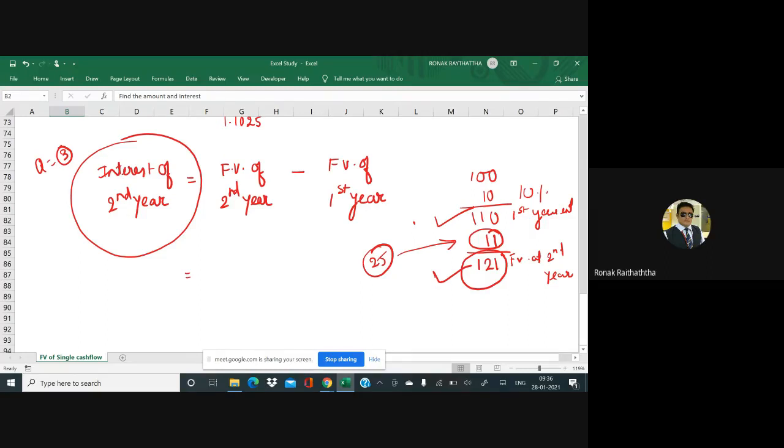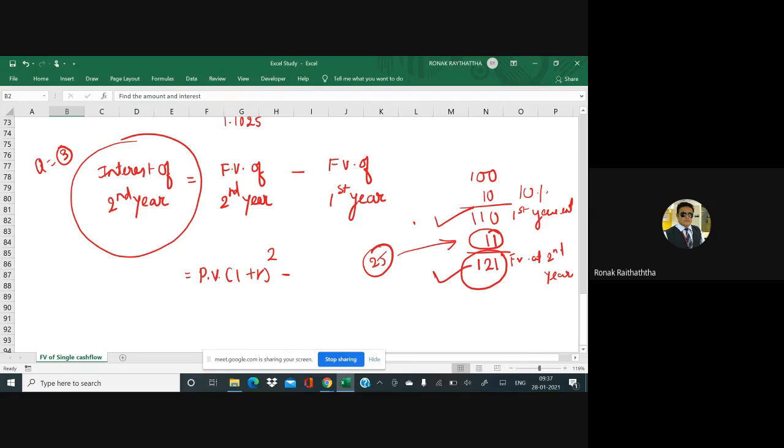Can you just apply the single cash flow formula there? Very simply. PV into (1 plus R) raised to N. Very true. N would be how many? 2. True.